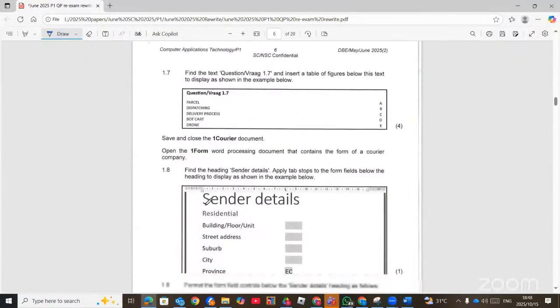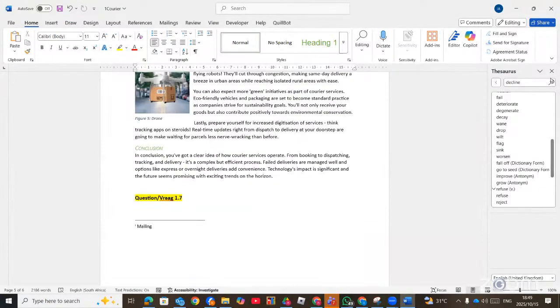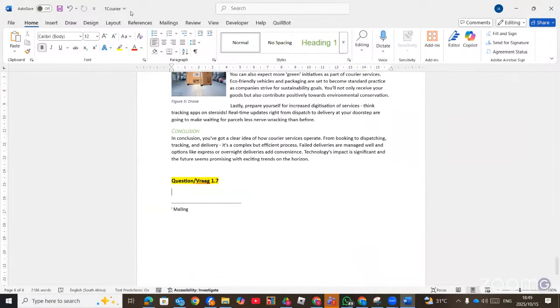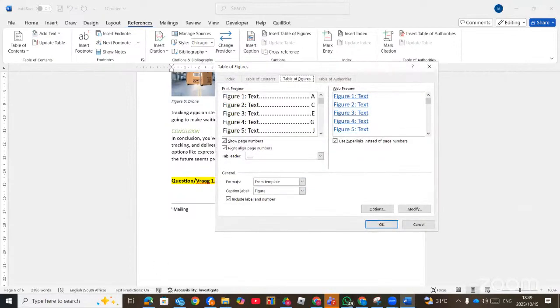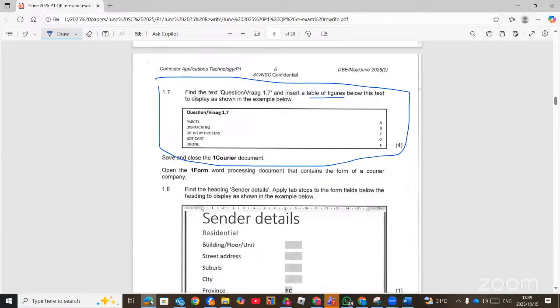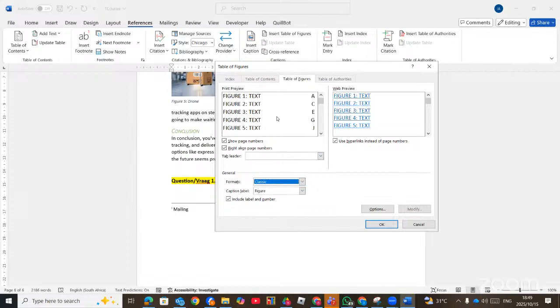1.7, you have been given a screenshot like this, which is table of content. This is table of content or table of figures. The question is we must insert table of figures. So we go to references, insert table of figures. Now let's check the format. They did not give us the format, but there are no lines on the right, so you can see them here. Not from template, let's choose classic.